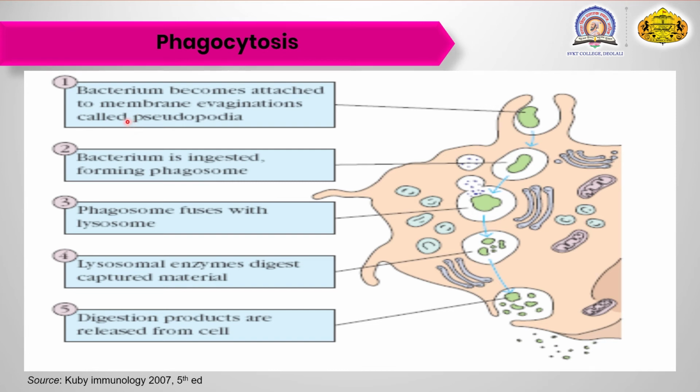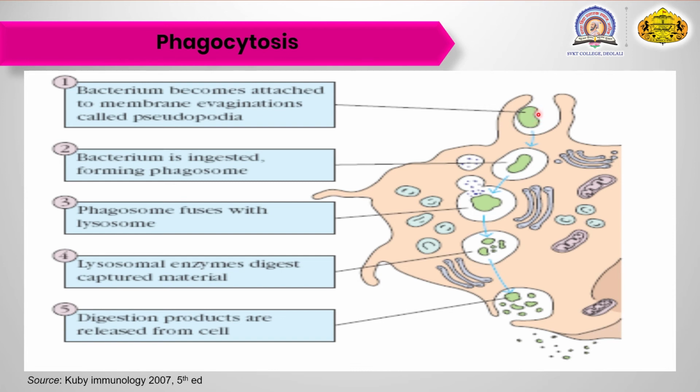Now when the bacteria comes inside, the phagocytic cell comes into the picture. The bacteria is attached to a membrane extension called pseudopodia. Pseudopodia, that is the false leg, you can see over here. These are the false legs, and here the bacterium is attached. And when the bacteria is attached over here, the phagosome which is present in the phagocytic cell ingests the bacteria inside.